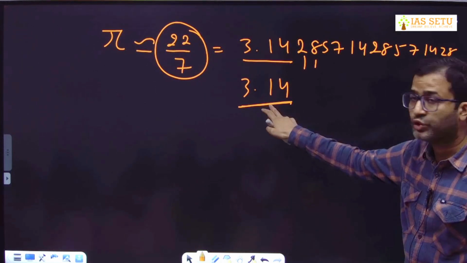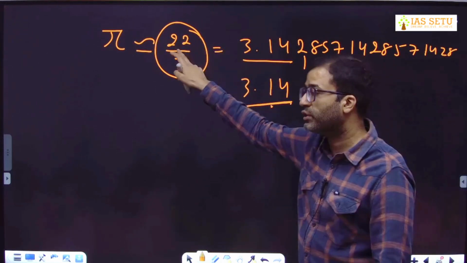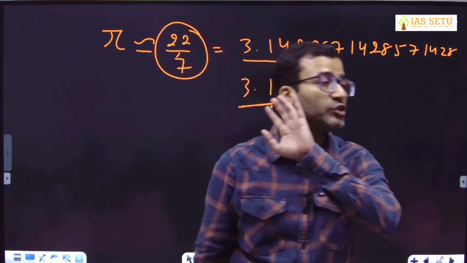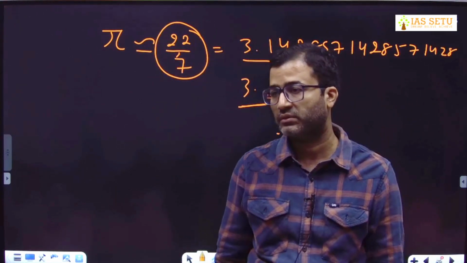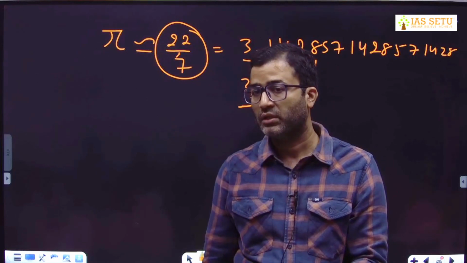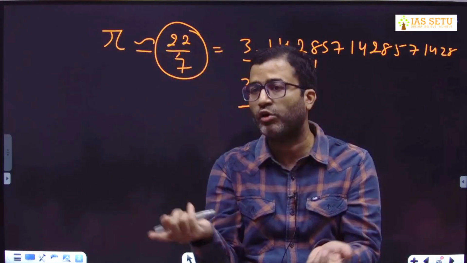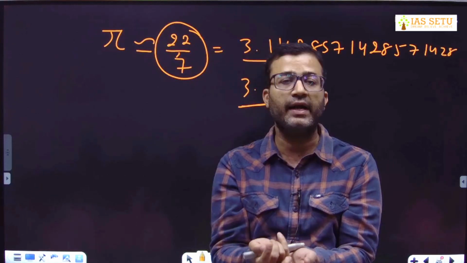So this is also approximate value of pi, this is also approximate value of pi. 22/7 is not the exact value of pi. It is the approximate value of pi taken so that we can solve our question on circle and sphere.